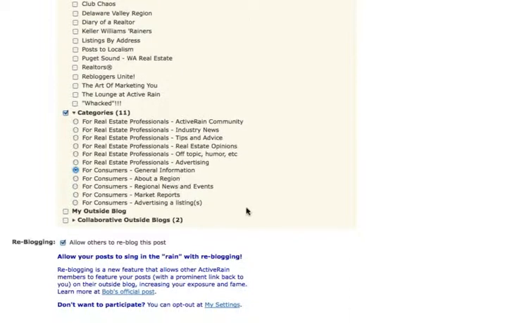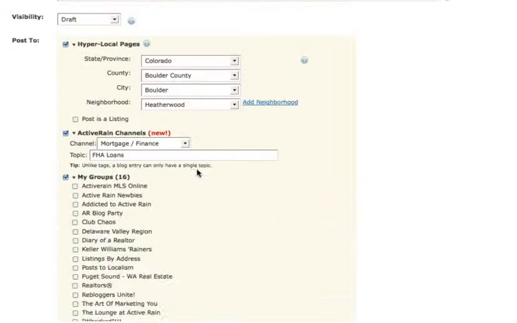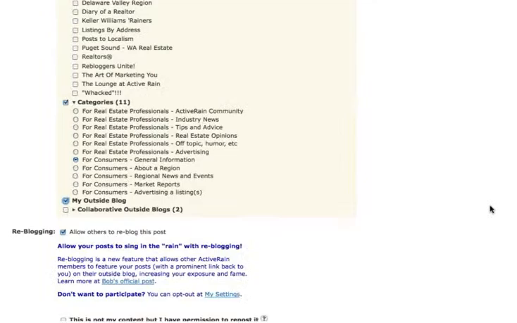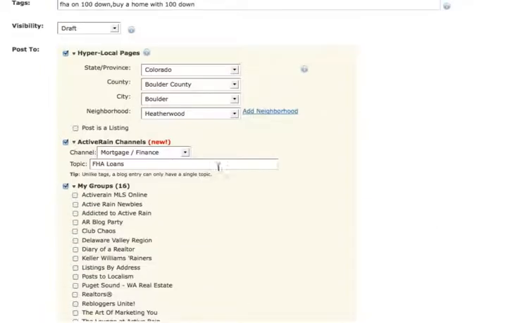If it was a listing, if I was advertising a listing, I'd probably say advertising a listing, right? And then if I want to send it to my outside blog, which is StephenMonet.com, I check that box, and then boom, it will go over there, okay? So once I've checked all the options for where I want to post my content, I would post that blog entry. Does anybody notice that nowhere on here does it say localism?